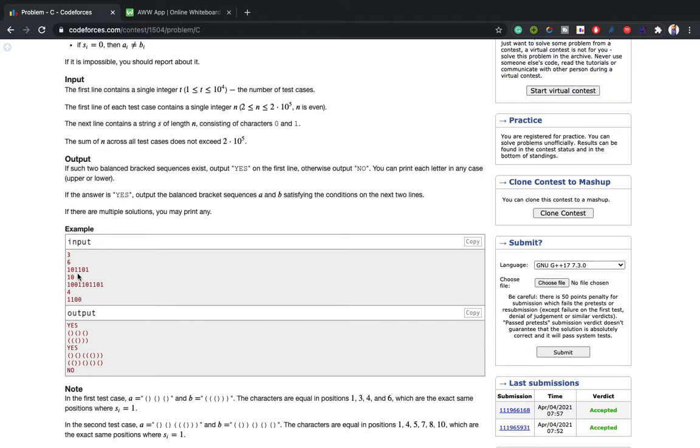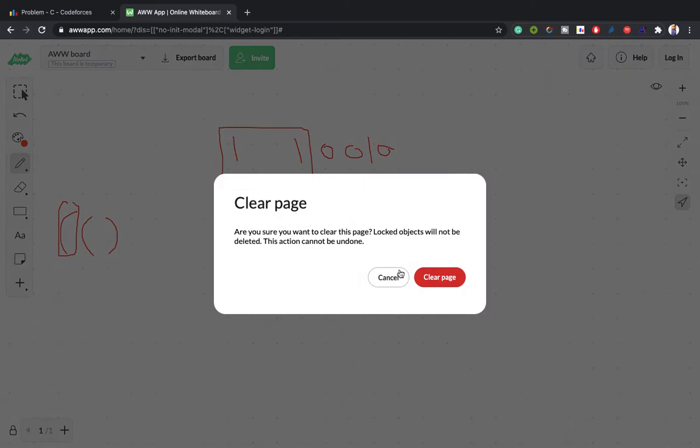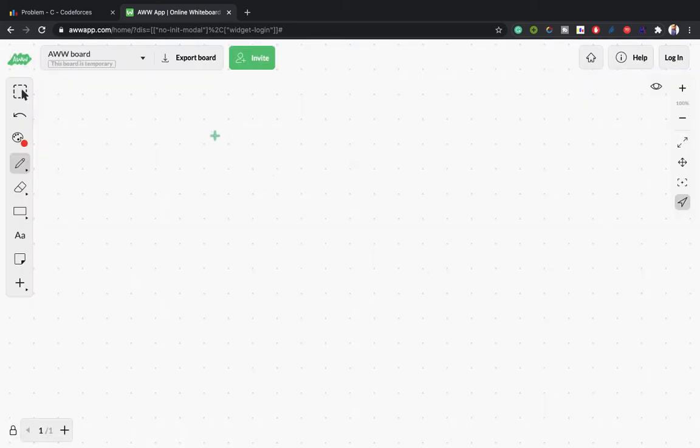This was the first observation, and the second observation is that the given string can't start with 0 and can't end with 0. Let's explain this. Let's take the string 0 1 1 1 1 0. It has even zeros and even ones.